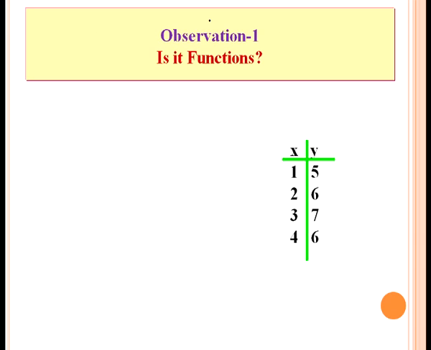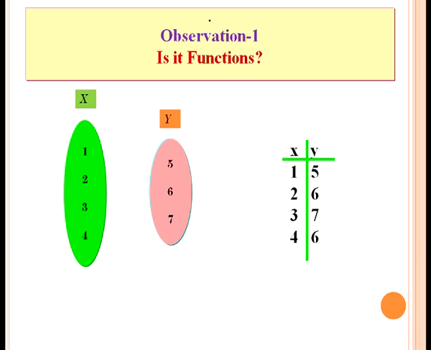Let us observe different situations and identify whether it is a function or not. Observation 1. There are two sets x and y. The elements of x are 1, 2, 3, 4 and the elements of y are 5, 6, 7, 6. The elements of set x are 1, 2, 3, 4. The elements of set y are 5, 6, 7 and you see how the elements are related to each other.